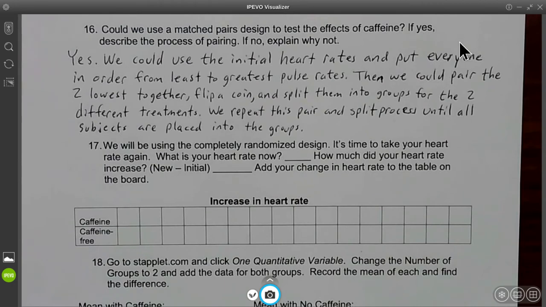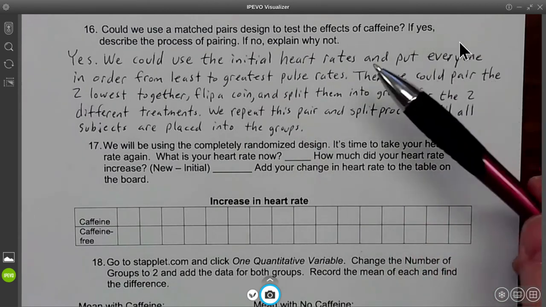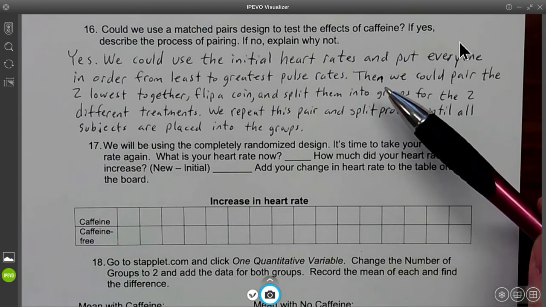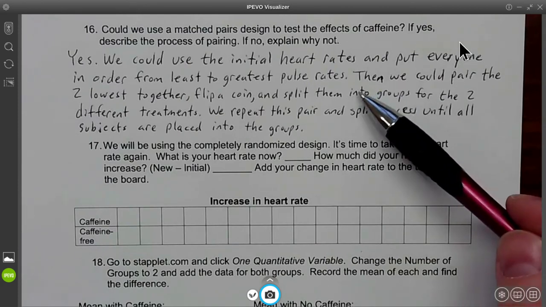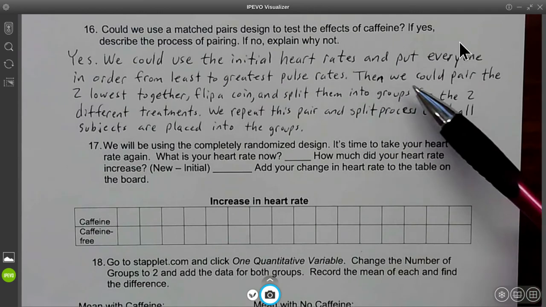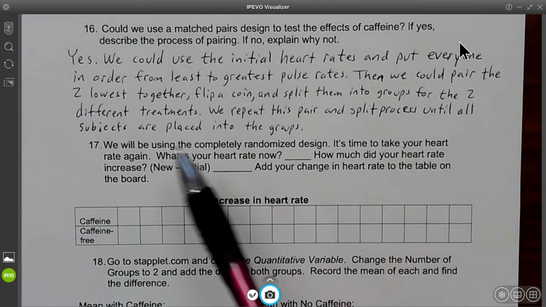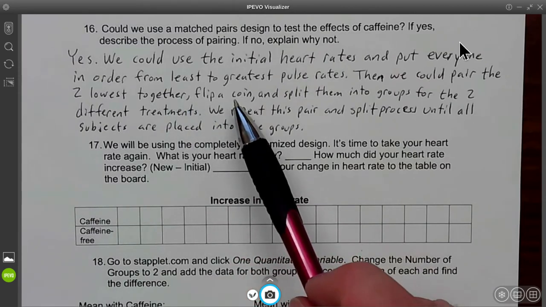So number 16: could we use a matched pairs design to test the effects of caffeine? If yes, describe the process of pairings. If no, explain why not. Well, absolutely, we could use a matched pairs design. What I put down in your notes for you is you check the heart rates of all the students, and you list them from lowest to highest heart rate. Take the two with the lowest, you put them together, and then you flip a coin.